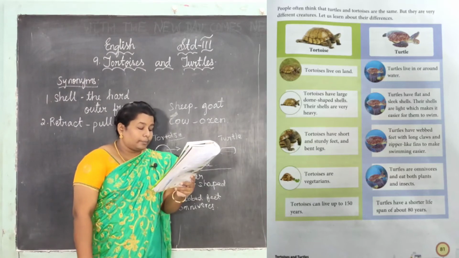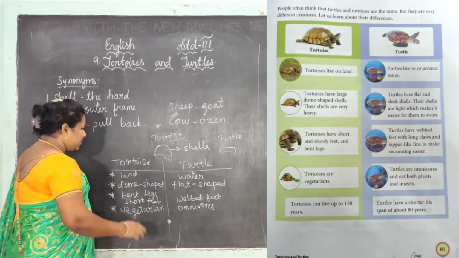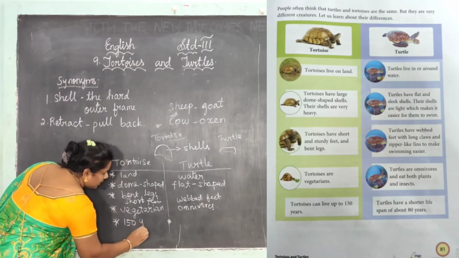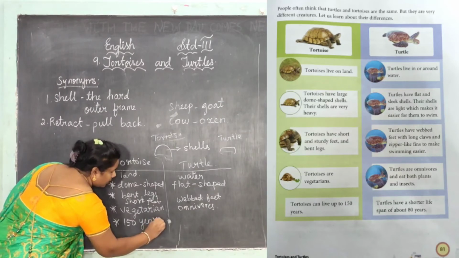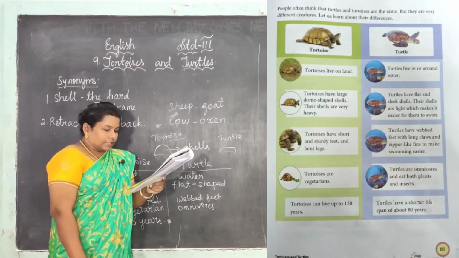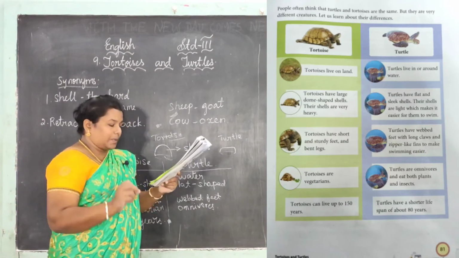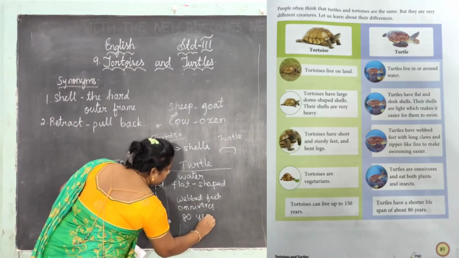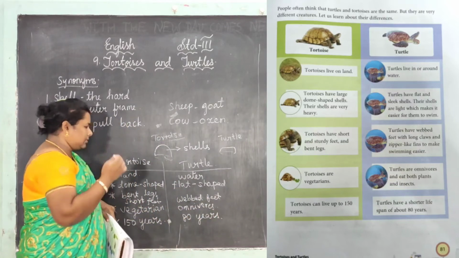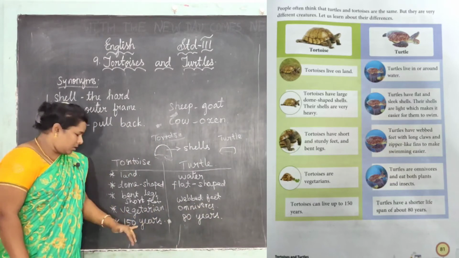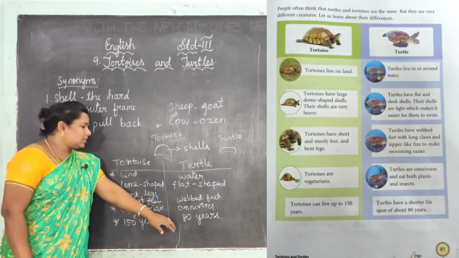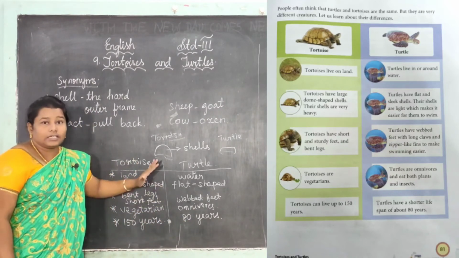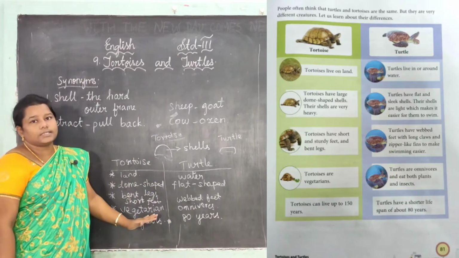Tortoises can live up to 150 years. Yes, tortoises live 150 years. Next, turtles have a shorter lifespan of about 80 years. Only 80 years for a turtle. Tortoises can live for 150 years, but turtles only 80 years. See, let me recall the differences between the tortoise and the turtle.